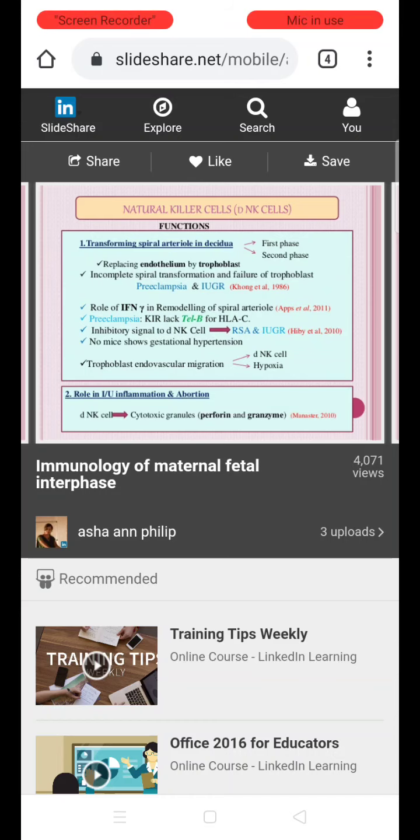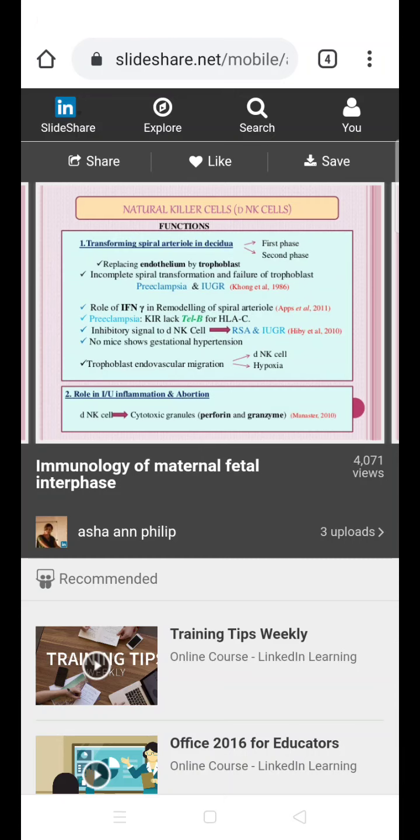Second one is the role in inflammation and abortion. First we have seen that immune function is normally essential to produce a normal invasion of the trophoblast into the spiral arterioles of the decidua of the mother, so that there is adequate perfusion of the fetus and adequate growth, so that complications like IUGR and preeclampsia do not develop. Second, what is the role of these cells in inflammation and abortion?